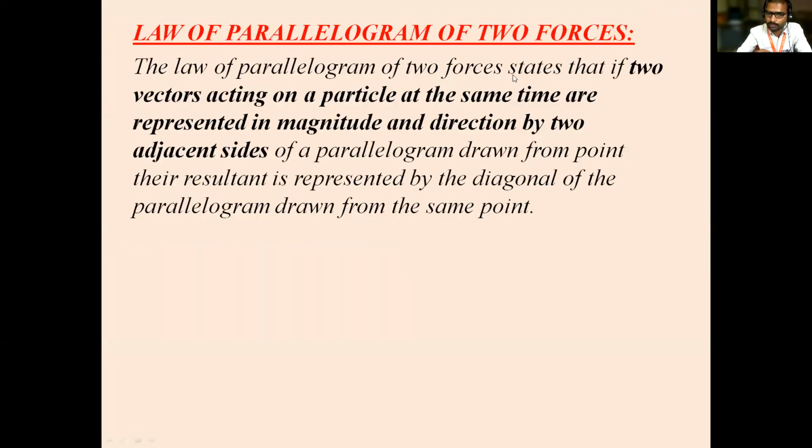The law of parallelogram of two forces states that if two vectors or two forces acting on a particle at the same time are represented in magnitude and direction by the two adjacent sides of a parallelogram, then their resultant is represented by the diagonal of the parallelogram drawn from the same point.